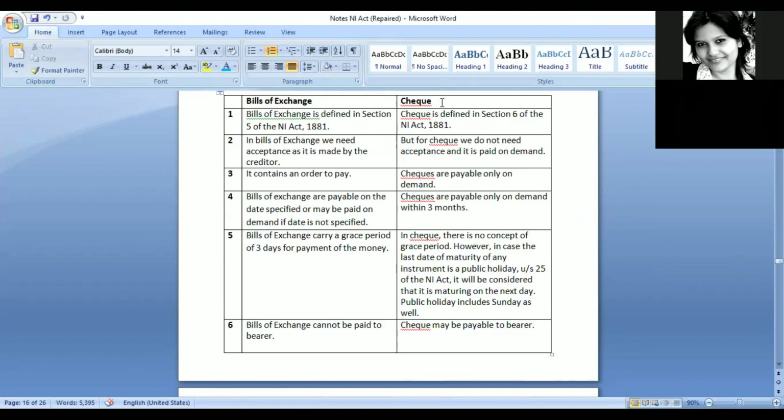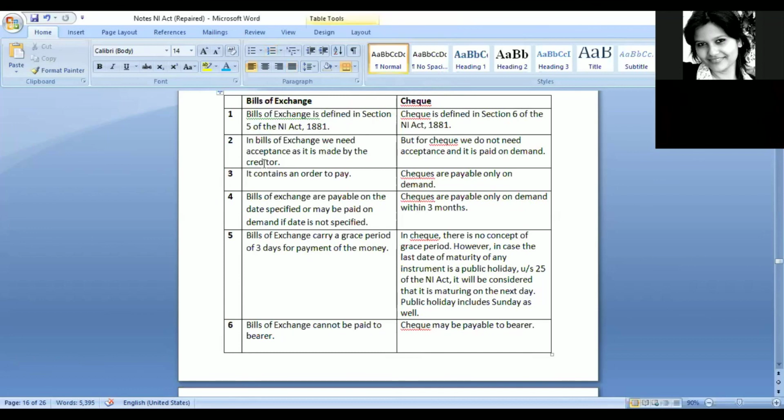Because we saw that in the definition of check, section 6, it says that check is a type of bills of exchange only. Then why do we need a separate section for check, and why do we need separate provisions for it? Because there are certain differences between a bills of exchange and a check. What are these differences? Bills of exchange is defined under section 5 of the Negotiable Instruments Act, and check is defined under section 6 of the Negotiable Instruments Act.